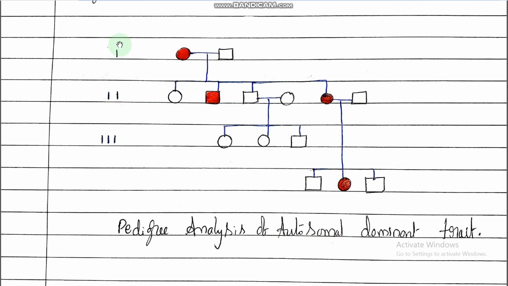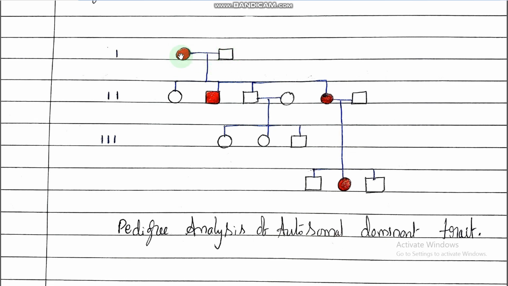The first one is the parents, second one is F1, third one is F2, like that. The first row means parents, second means first generation, third means second generation, and next the fourth generation. And these are the parents, mother and father.